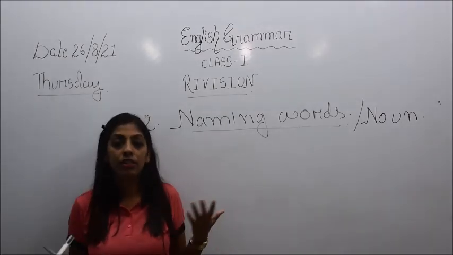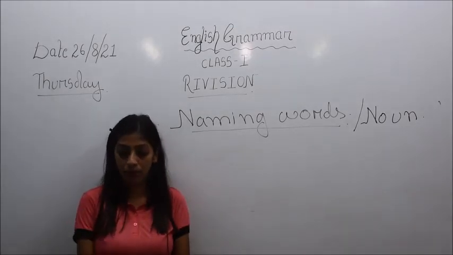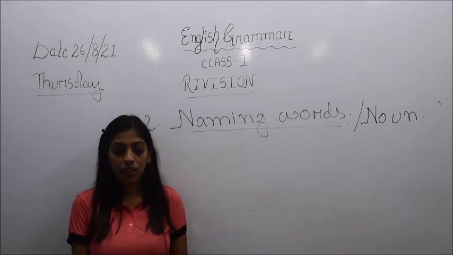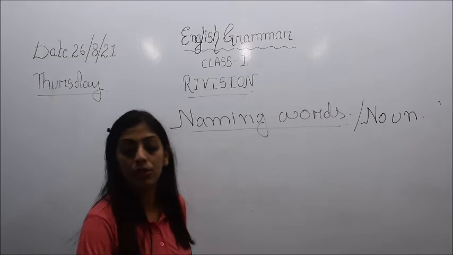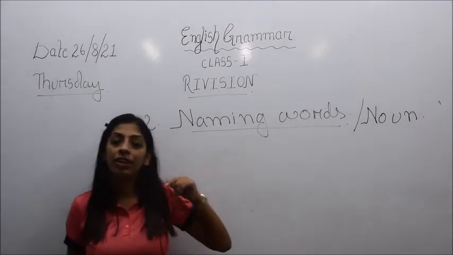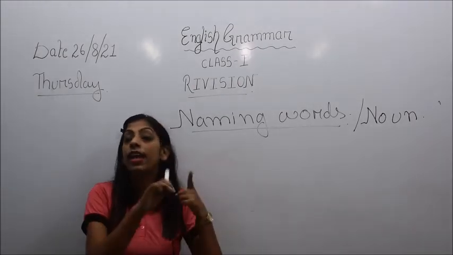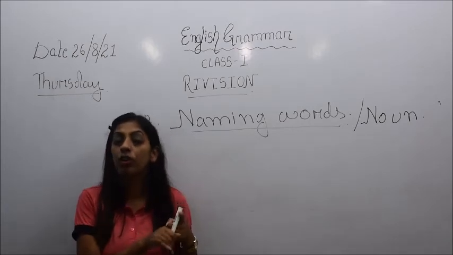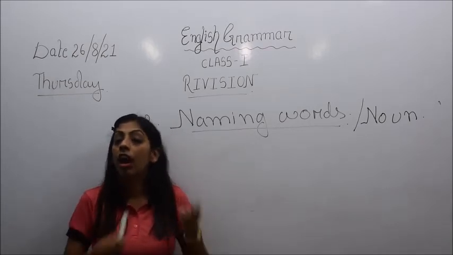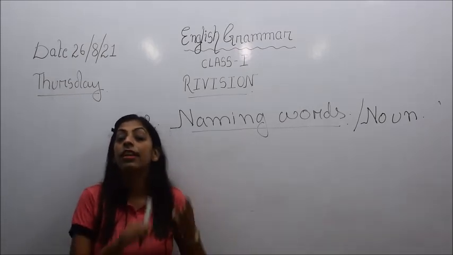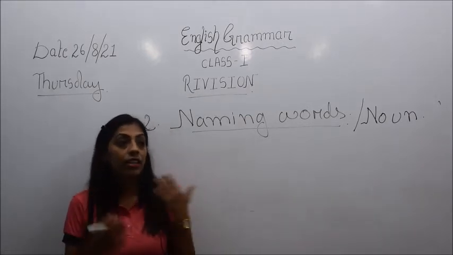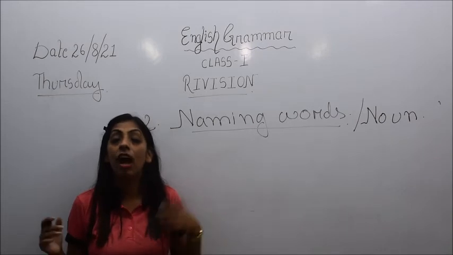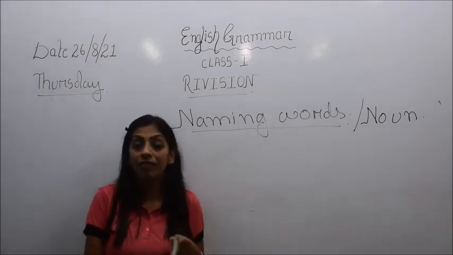The professions are also called nouns. So children, this is all about naming words. You should not get confused between noun and naming word. What you need to do is learn the definition of noun, and learn how many alphabets there are in English, how many vowels, how many consonants, and that English alphabets can be written in two forms, small letter and capital letter.